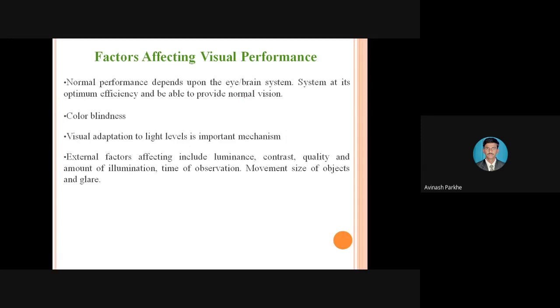Then visual adaptation to the light level is an important mechanism. Whatever light levels are to be provided, they should be adjustable. That's why I have given the example. Some high intensity light sometimes affects the performance of the operator, and sometimes without high intensity light, it is not possible to work. So there should be some adaptation in the light levels. Nowadays different types of lights are also available where we can control their intensity. As per our requirement, we can make the intensity high or low. So these are some adverse effects which affect the visual performance.